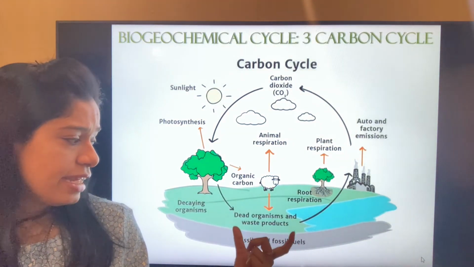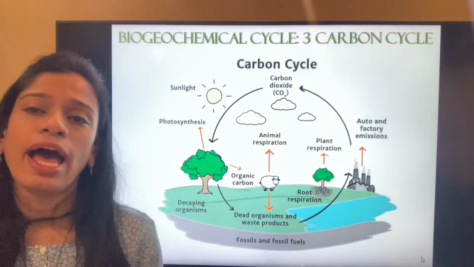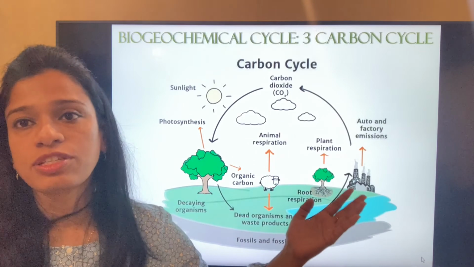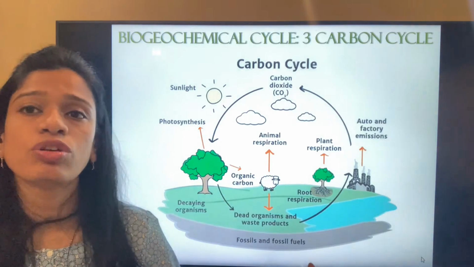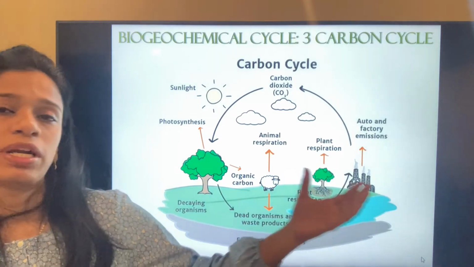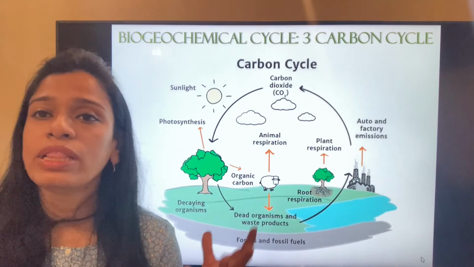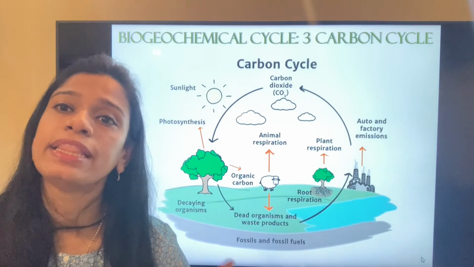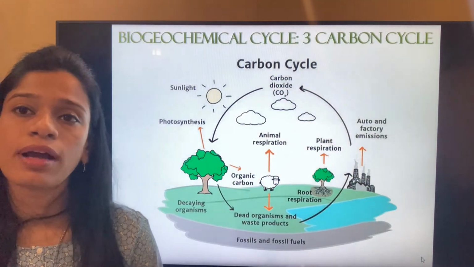Even the dead and decaying or waste products give out carbon dioxide, which again goes into the atmosphere. And even the gases released from factories, or the cars and engines, also give out some amount of carbon dioxide. It is in the form of pollution, but it still gives out carbon dioxide to the atmosphere. Now, when the amount of carbon dioxide in the atmosphere is more than required, it gets to the level of pollution. But this is what happens in the carbon cycle.